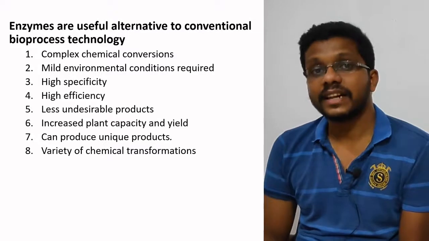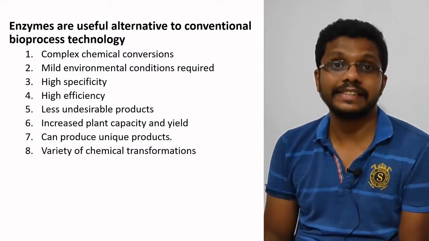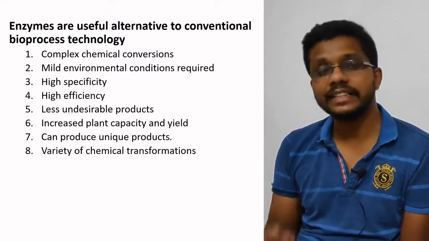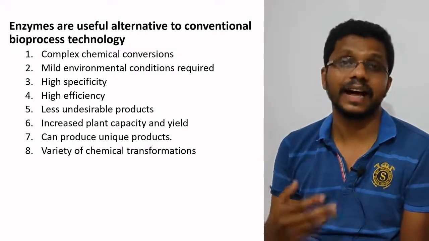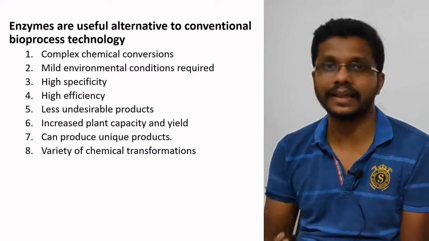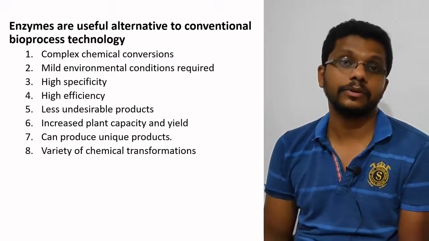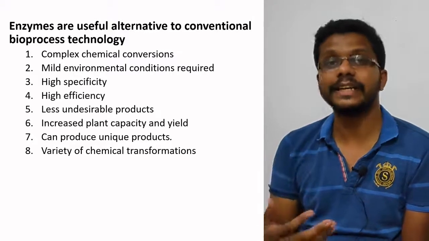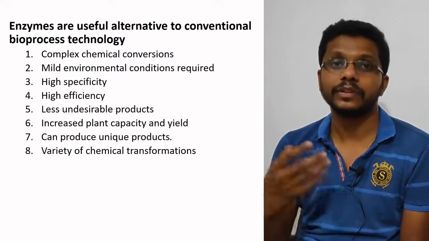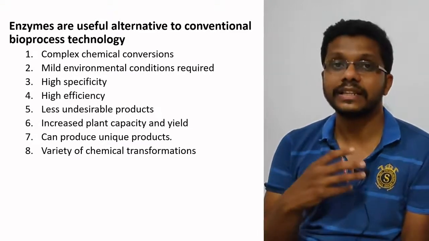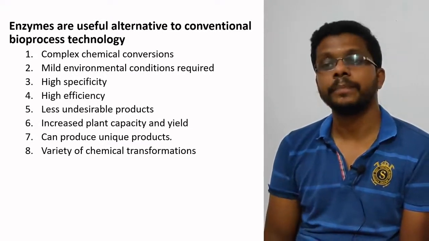Before that, there are several advantages of the enzyme process over the chemical process. Traditionally, most of the reactions are catalyzed by chemical catalysts. But due to the advancement of bioprocess technology and especially recombinant DNA technology, we have access to enzymes which can be used for transformation processes.